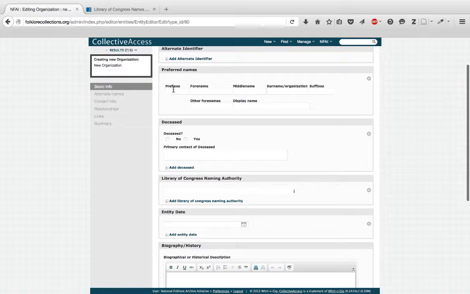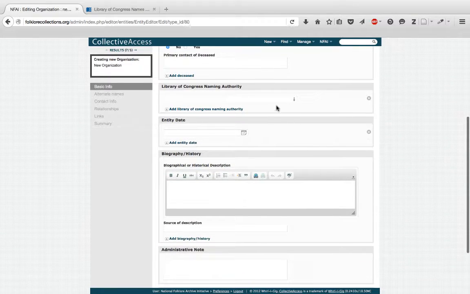Preferred name field. In the surname/organization box, I'm going to type in the organization name, American Folklore Society. Deceased field. Although it's counterintuitive, this field is required for all entities, including organizations and meetings. Since the American Folklore Society is still an active organization, I'm going to select the No radio button.